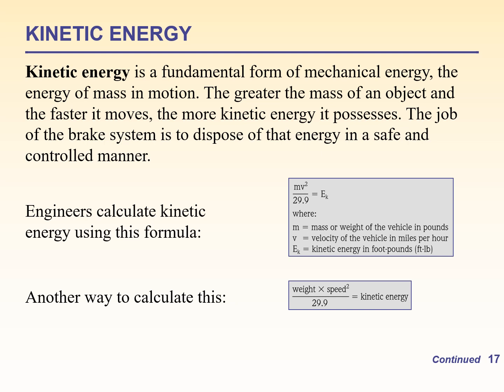Now next we can see what kinetic energy is. Kinetic energy is a fundamental form of mechanical energy, the energy of mass in motion. The greater the mass of an object and the faster it moves, the more kinetic energy it possesses. The object of a brake system is to dispose of that energy in a safe and controlled manner. Engineers calculate the kinetic energy by using the formula KE = m × v² / 29.9.